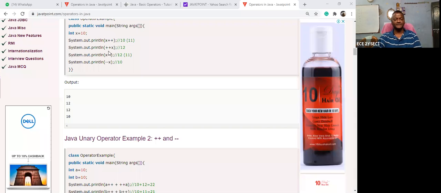So let us take plus plus x. Suppose x is equal to 10. What is the value printed after plus plus x? 10 or 11? Plus plus x, what is the value printing out?